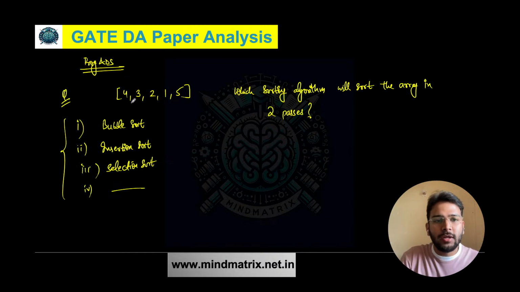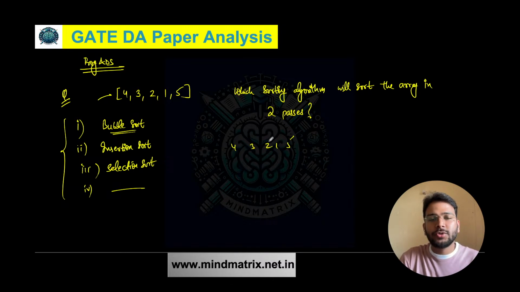So if you carefully see here, this is the array given to us. Let's first talk about the bubble sort. Let's see whether bubble sort can sort this array in two passes or not. So in bubble sort, basically we compare the adjacent elements and then we swap, right? So 4 and 3 will be compared. So it is going to swap. The minimum element will come here. So 3, 4, 2, 1 and 5.